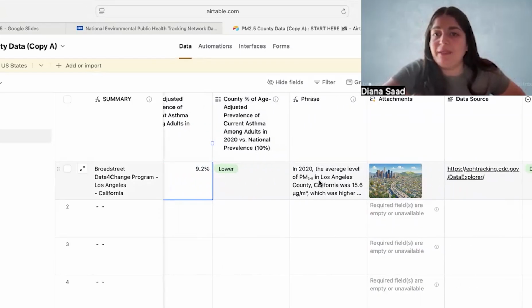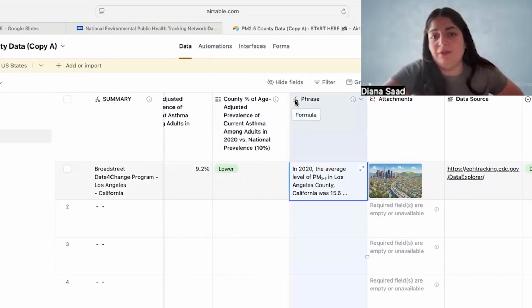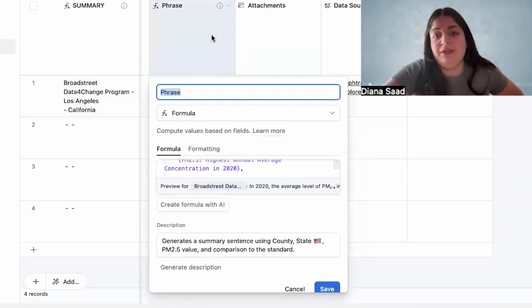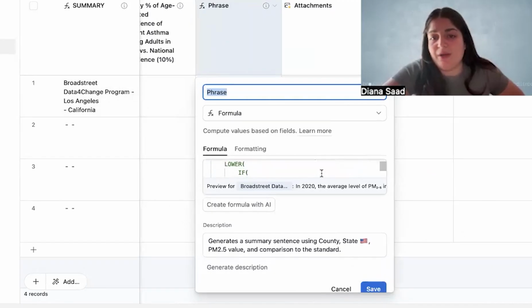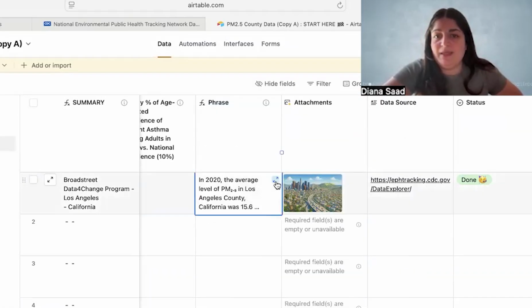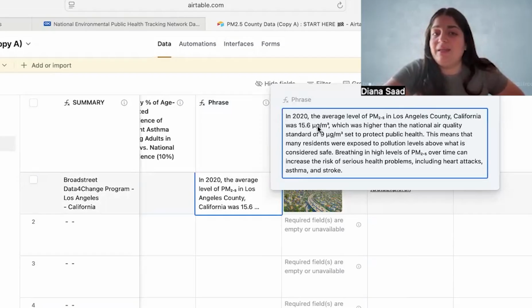And then a phrase will be formulated. Again, this is also a formula that we included based on what you have inputted in here. So what you've inputted for the highest annual average concentration in 2020, and then your county, your state, which was higher or lower, so that was included as well in the phrase. Higher than, lower than, or the same as 9, and then the rest of our phrase. This means that many residents were exposed to pollution, just like our slides. So just going to expand this a bit so you can see the entire phrase. So automatically, once you put in your data point, 15.6, or whatever your county data is, you will automatically be given this phrase. So again, it saves a lot of time.